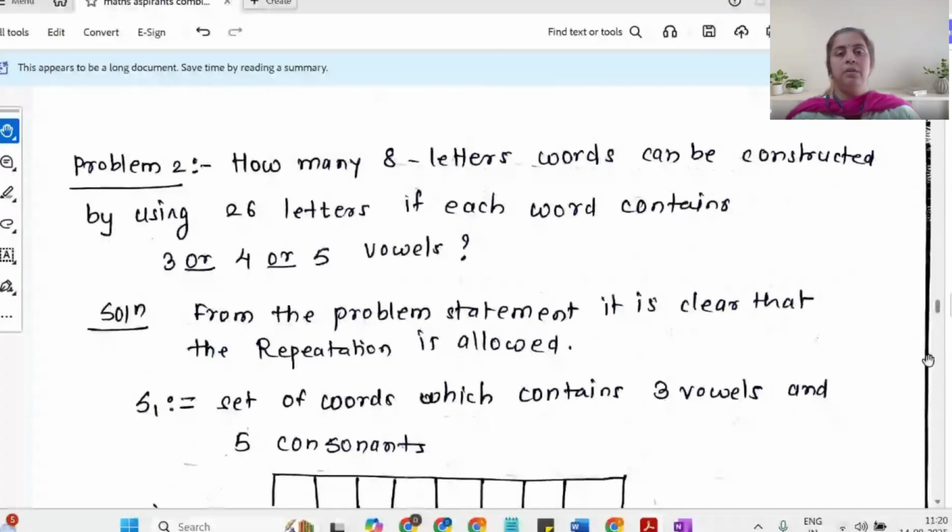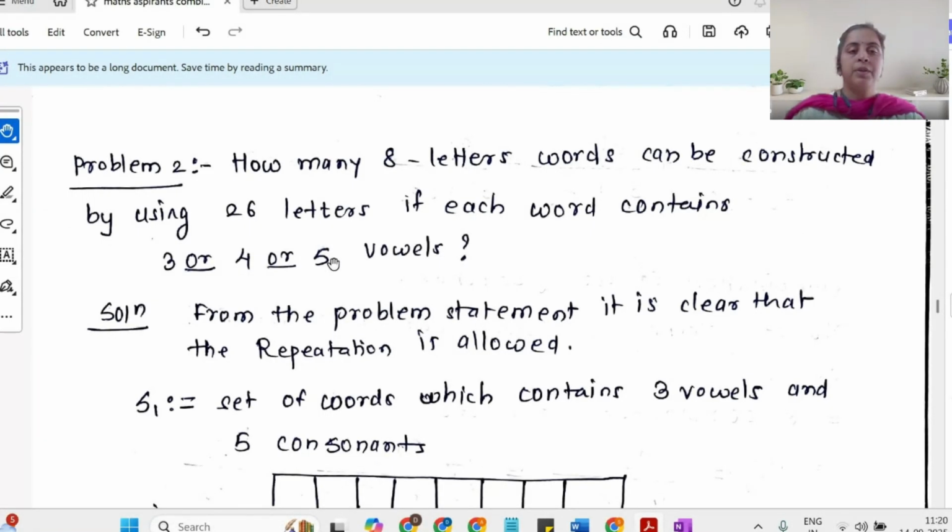Okay. Now coming to problem number 2. How many 8-letter words can be constructed by using 26 alphabets if each word contains 3 or 4 or 5 vowels? We know that in 26 alphabets, there are 5 vowels, A, E, I, O, U, and removing vowels, you have 21 consonants.